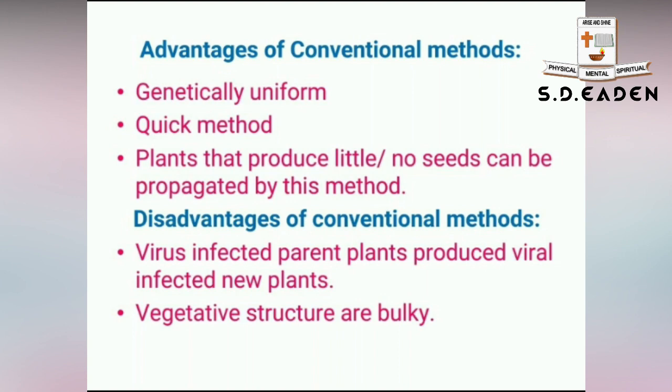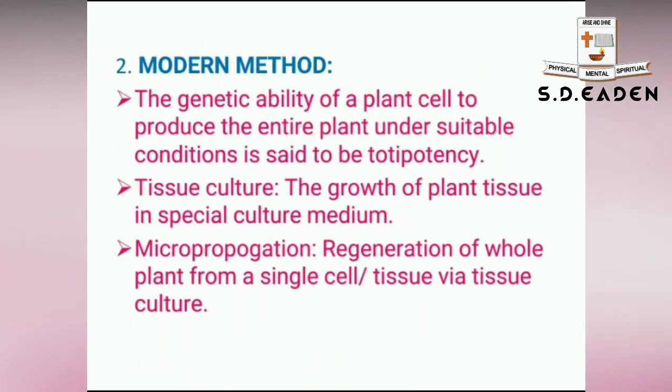Regarding the disadvantages, if the parent plant that is being used is virus infected, definitely the newly produced plant will also have the same viral infection. So use of virus infected parent plants results in virus infected new plants. And the vegetative structures used for propagation are bulky, very big in size, so it is very difficult for us to handle and also to store. These two are the disadvantages of conventional methods of propagation.